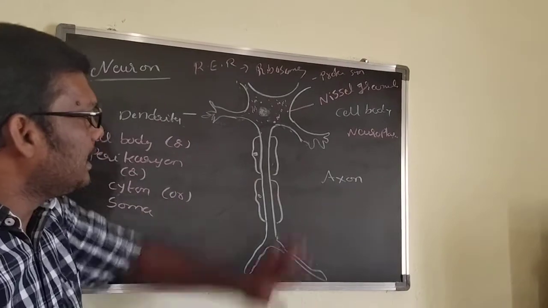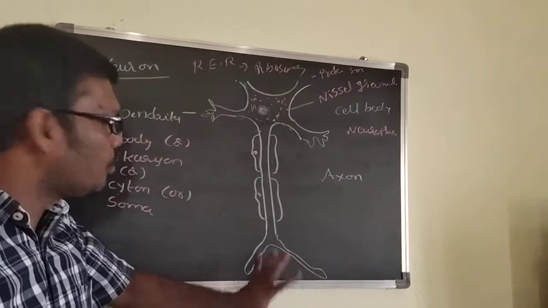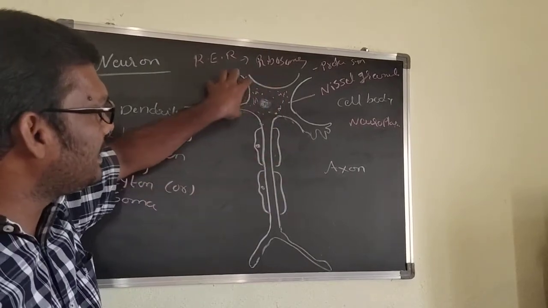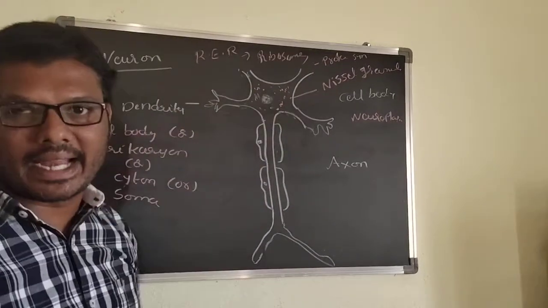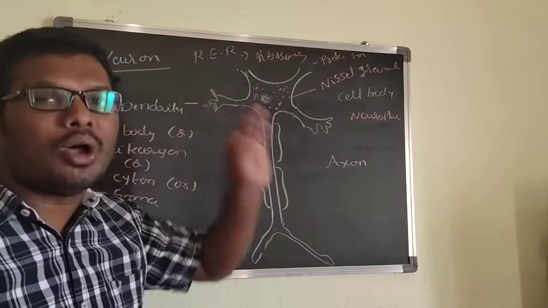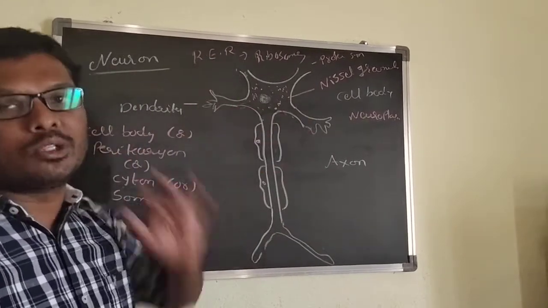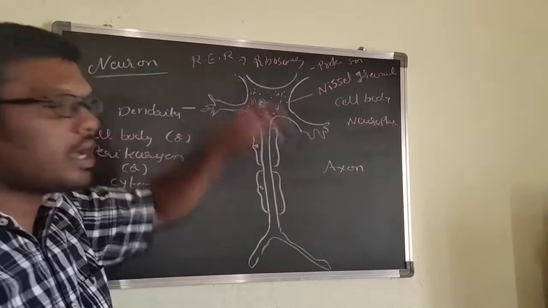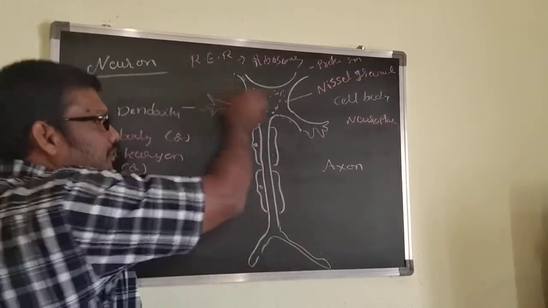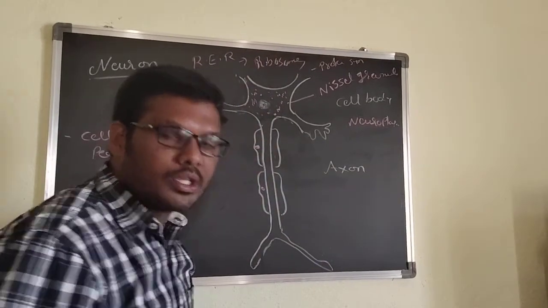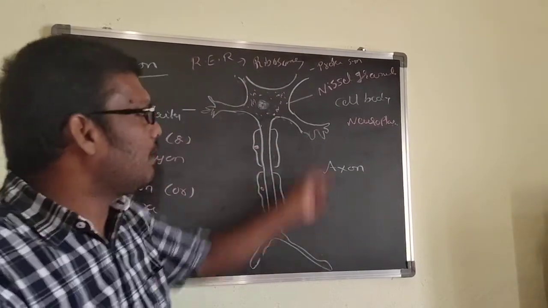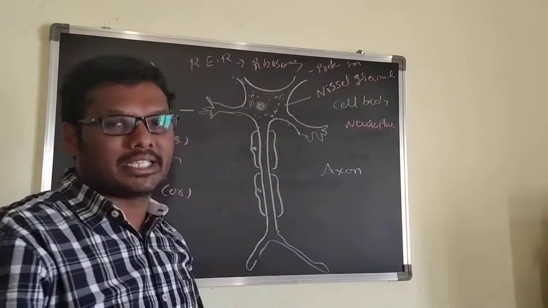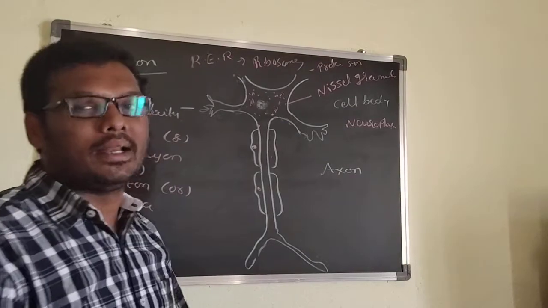That's why, in the neuron, which parts have Nissl granules? The cell body and dendrites have Nissl granules. In the axon there are no Nissl granules. If Nissl granules are present, they have rough endoplasmic reticulum, which has ribosomes. Ribosomes are useful for protein synthesis. Through protein synthesis, it can give growth to the nerve cells.